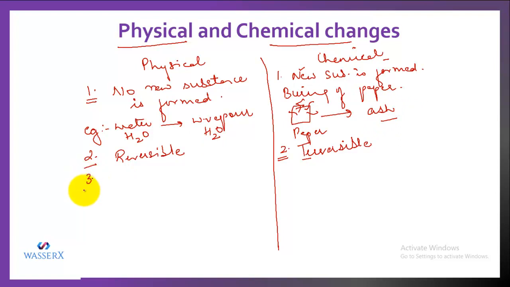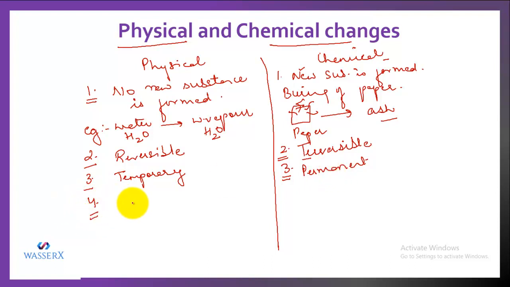So we can also say that physical changes are temporary in nature. But chemical changes are permanent. They are permanent because they are irreversible.